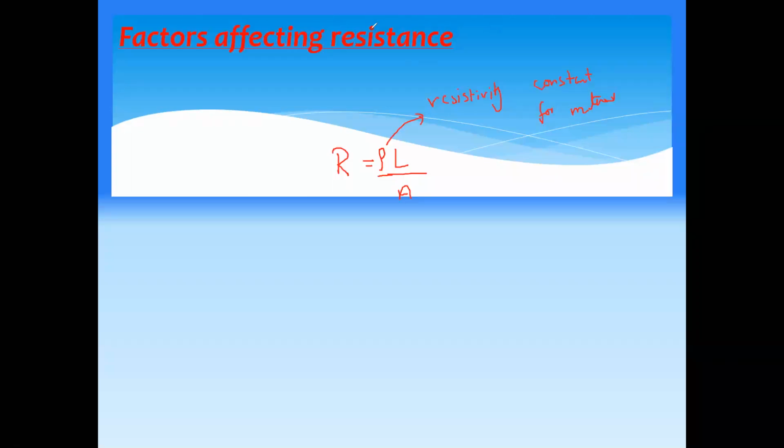So whenever we want to relate resistance, length and area, the formula is R equals rho L by A. And what is rho here? Rho is called resistivity, and it is a constant according to each material. Copper will have its own resistivity, mercury, iron will have its own resistivity, aluminum will have its own resistivity.